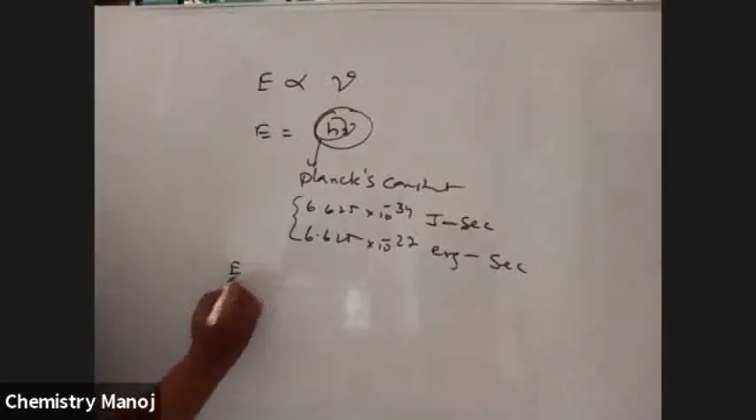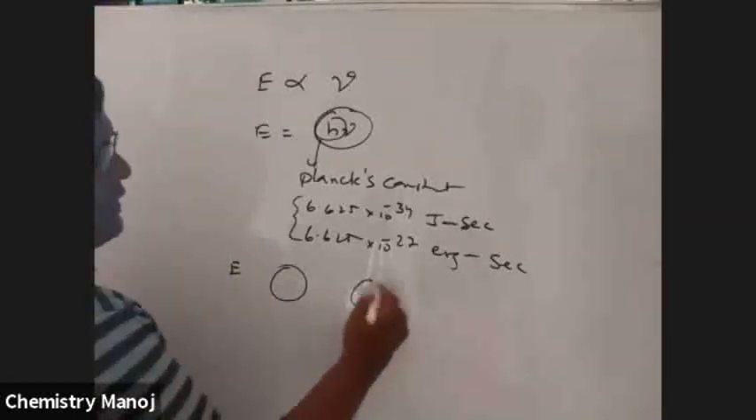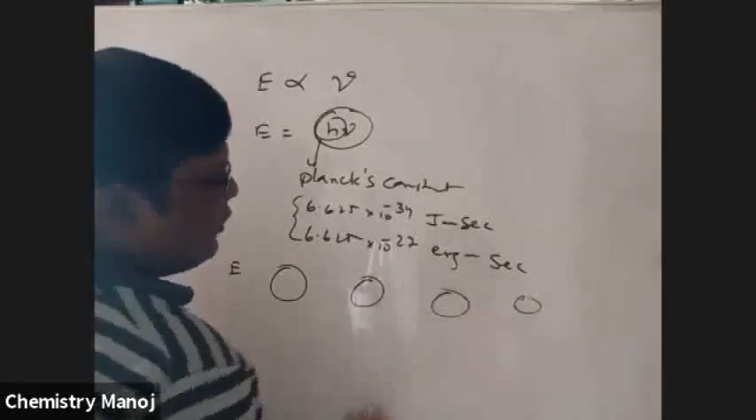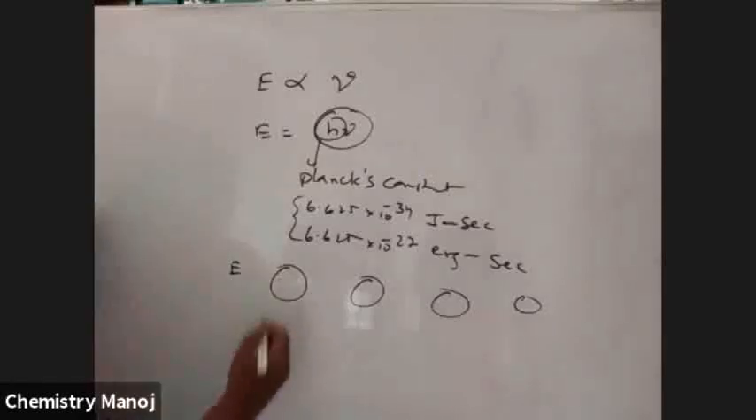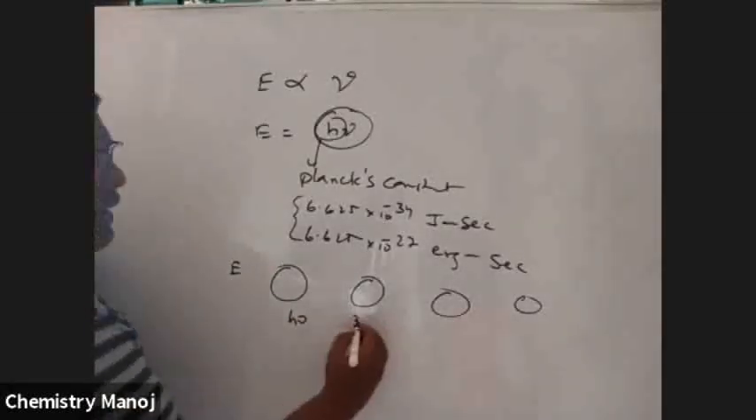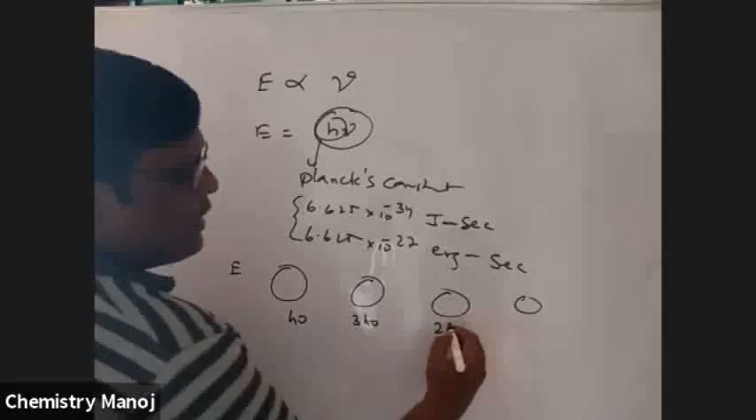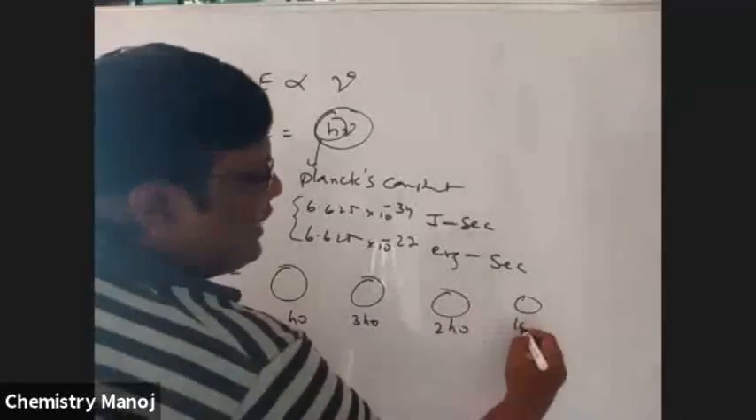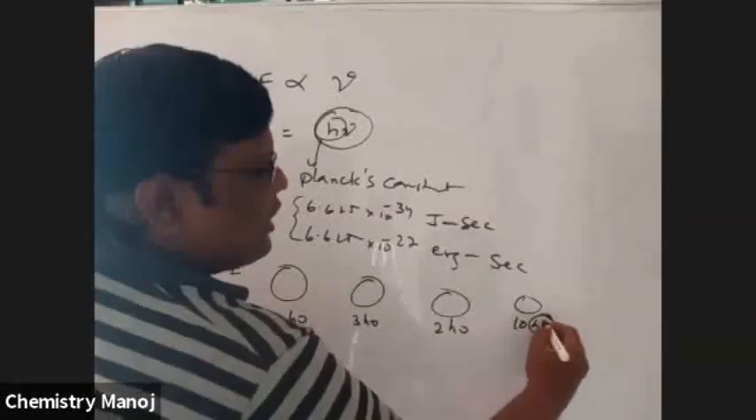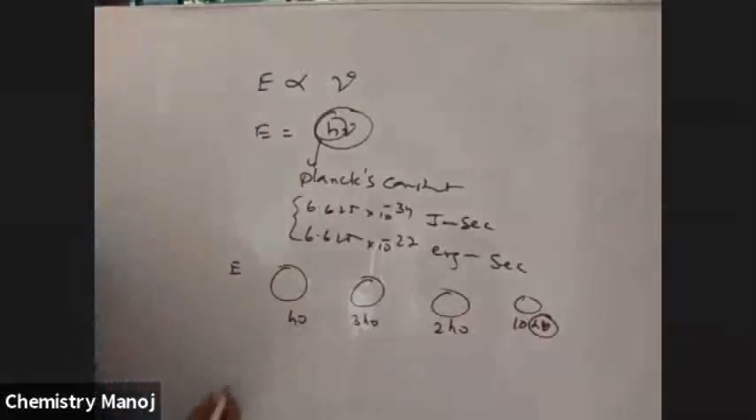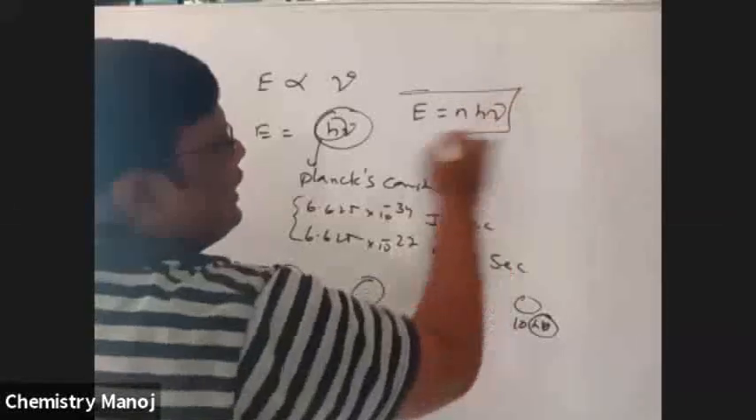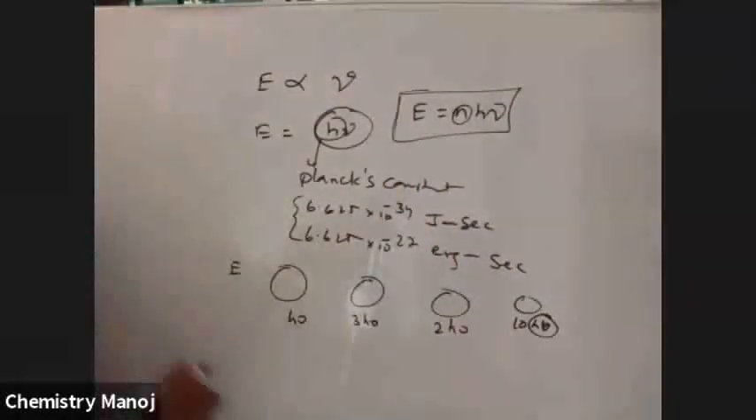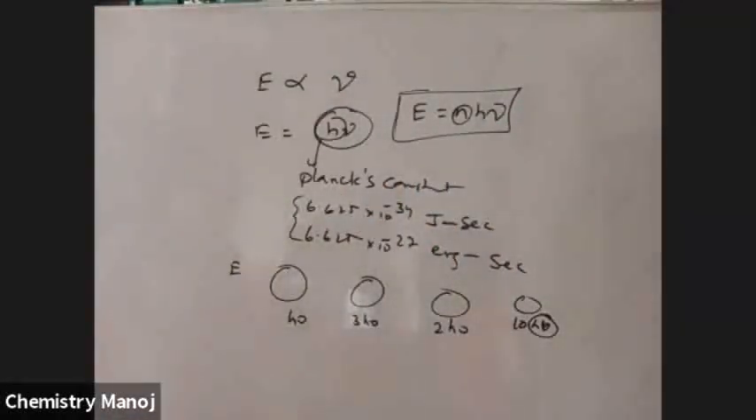The energy associated with the packet: this is one packet, this is another packet, and this is another packet. These are the packets of energy, propagated in the form of small packets. This has h nu energy, this may have 3 h nu energy, this may have 2 h nu energy, this may have 10 h nu energy. That means h nu is common, and it is a multiple of h nu energy. That is why the total energy E is equal to n h nu. n is the quantum number, where n is equal to 1, 2, 3, etc.